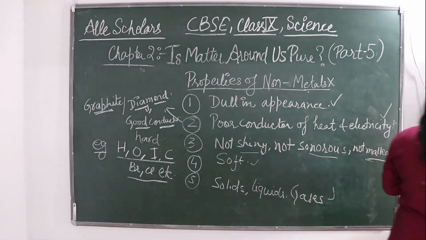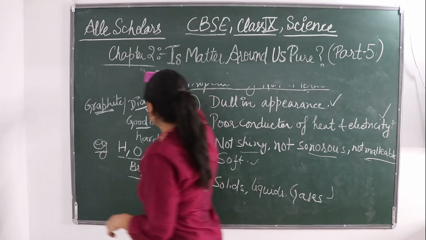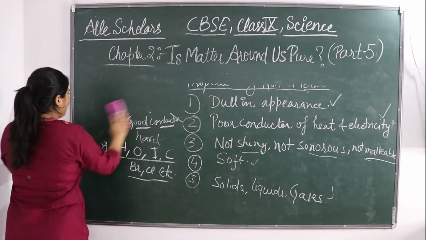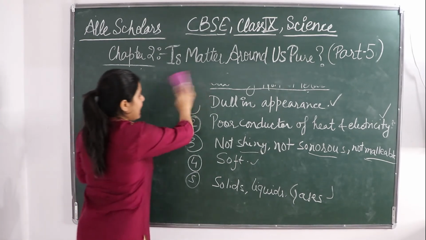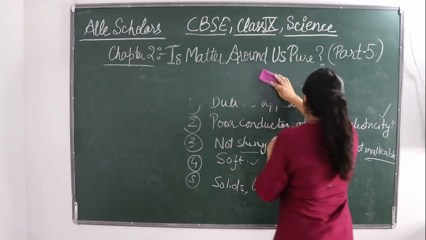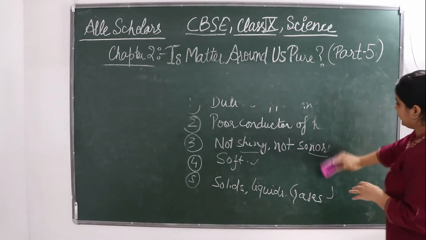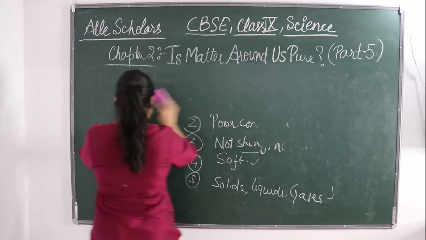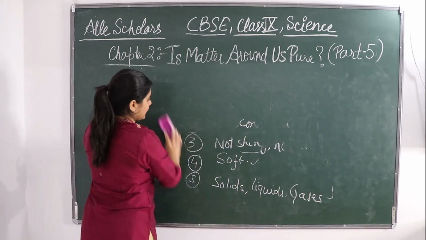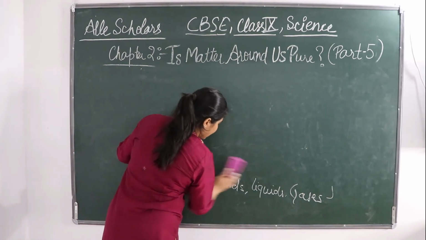But there is still something extra we can know about metals and non-metals, some good facts which you should know for your general knowledge. Till date, how many elements are known?